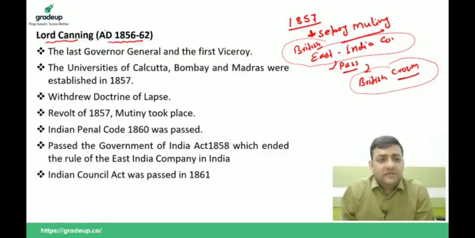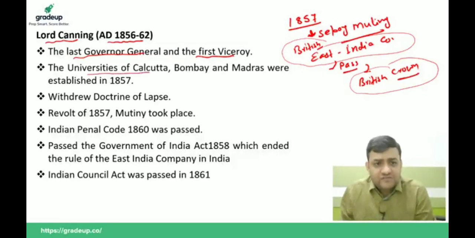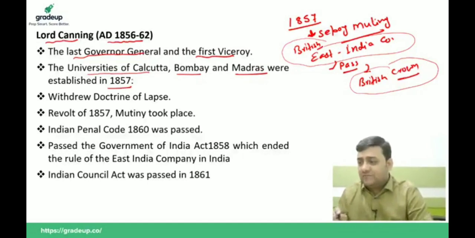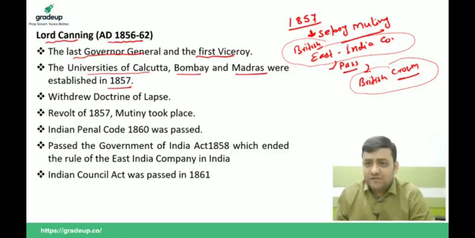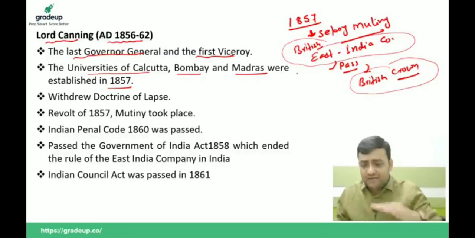Now you see, the last Governor General and the first Viceroy was Lord Canning. During his tenure, the Universities of Calcutta, Bombay and Madras were established in 1857. After the Treaty of Allahabad of 1858, the post of Governor General of India was abolished and the post of Viceroy of India was created.